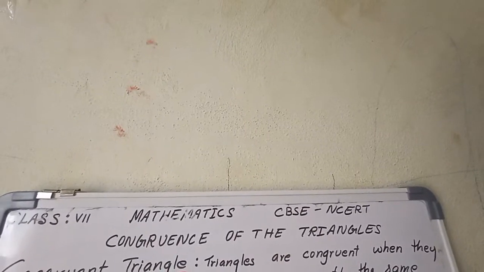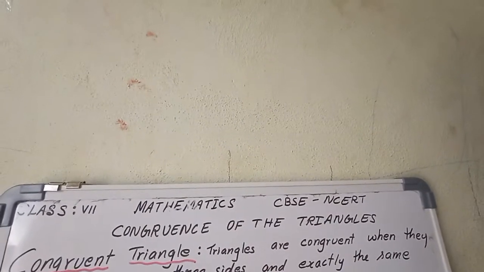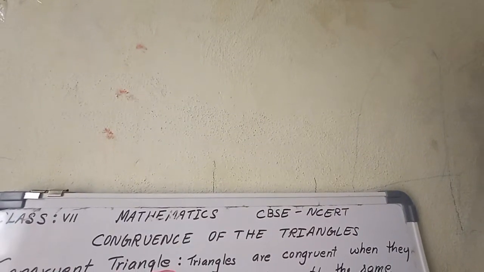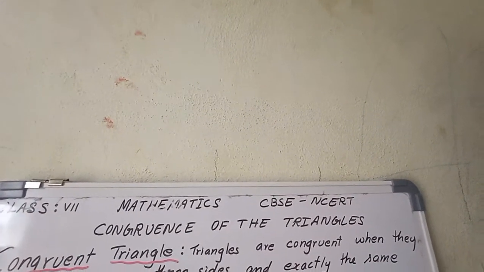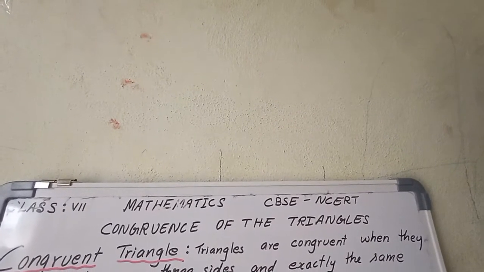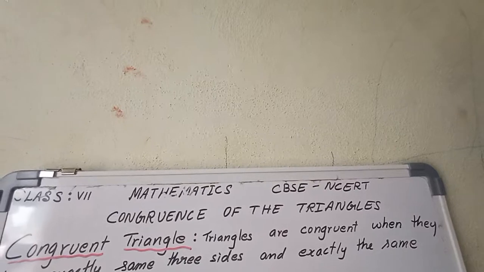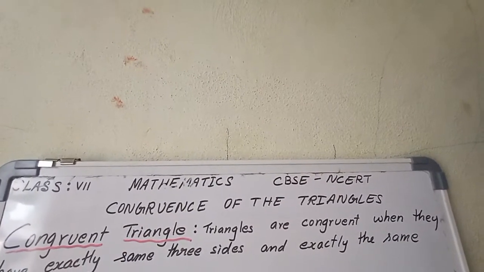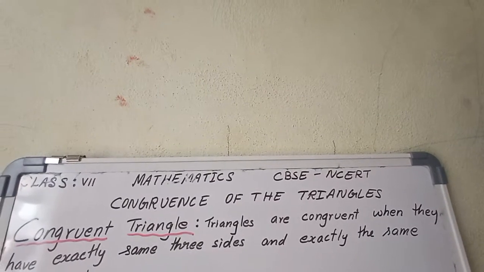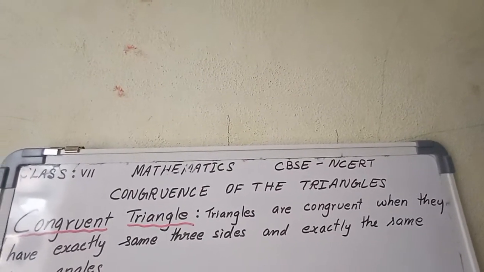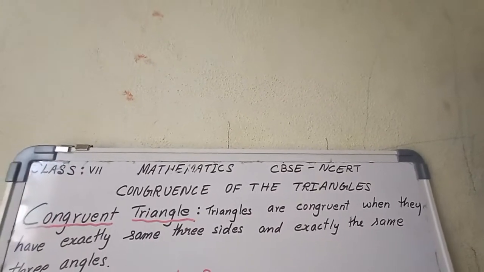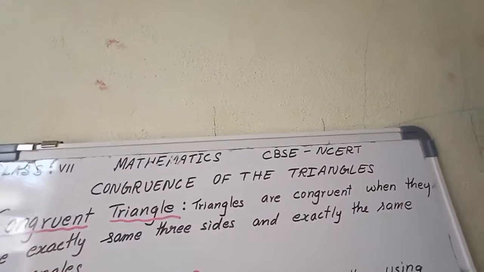Everyone, today we are going to begin Class 7 Mathematics, CBSE NCERT, chapter name: Congruence of Triangles. What do you mean by congruence? Congruence means exactly the same size and shape. Let us see about the triangle.